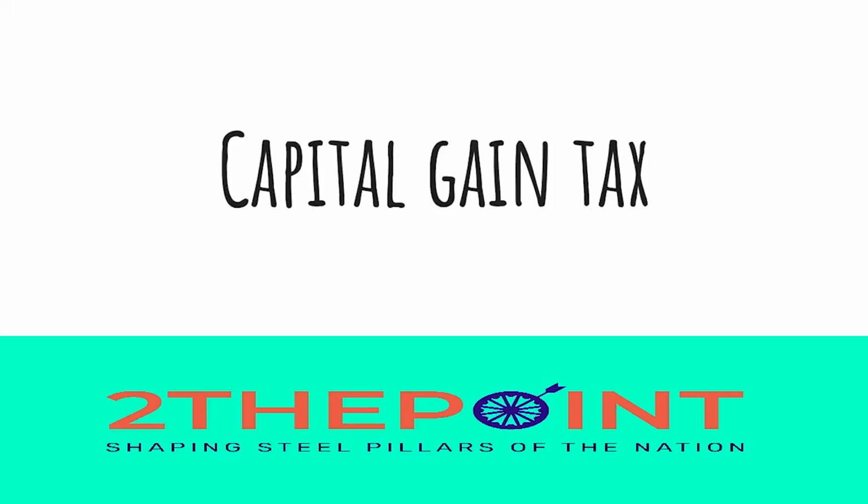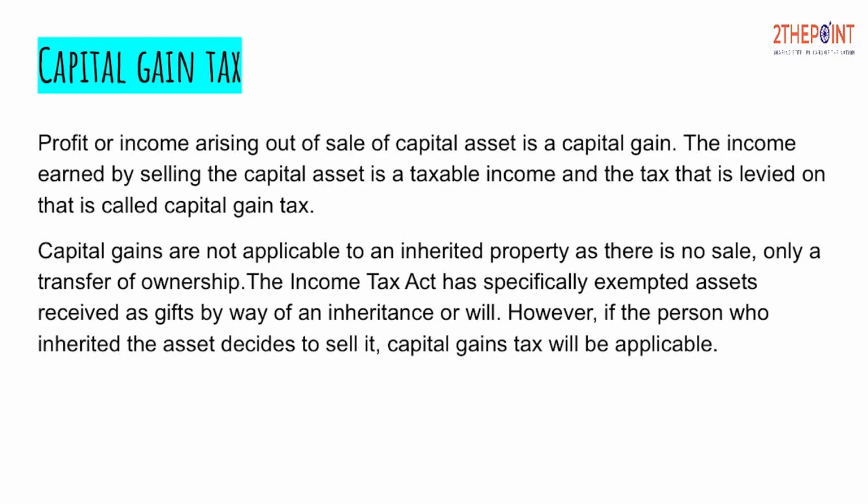In this video we will understand a type of taxation known as capital gain tax. First we'll go through the definition of what capital gain tax is. Profit or income arising out of sale of capital assets is a capital gain. Whenever you sell capital assets, the income or the profit which you make by selling a capital asset is called capital gain. The income earned by selling the capital asset is a taxable income, and the tax that is levied on that is called capital gain tax.